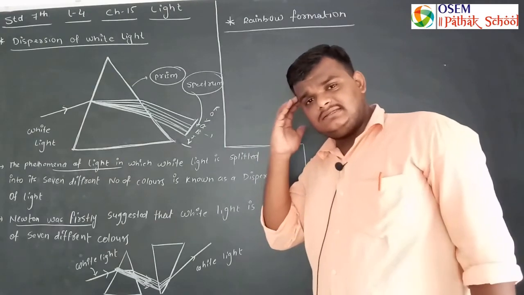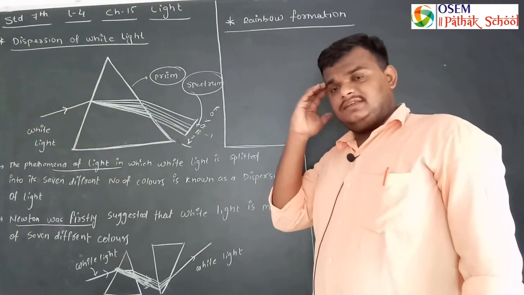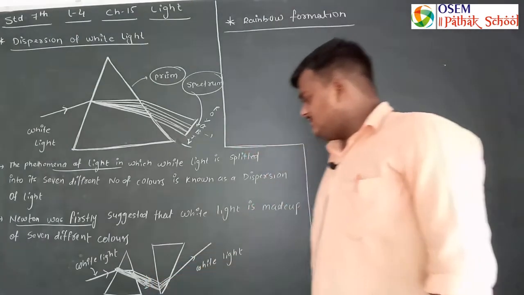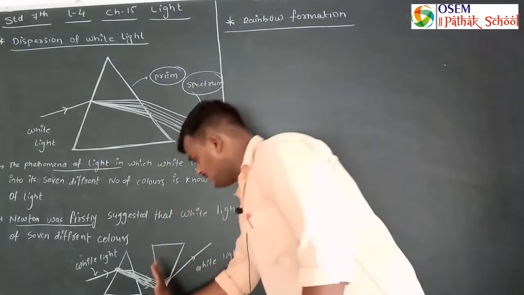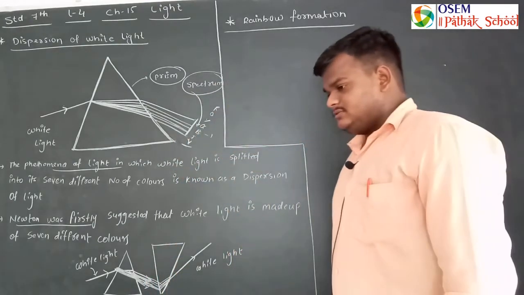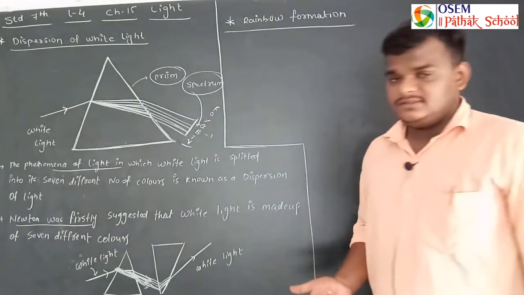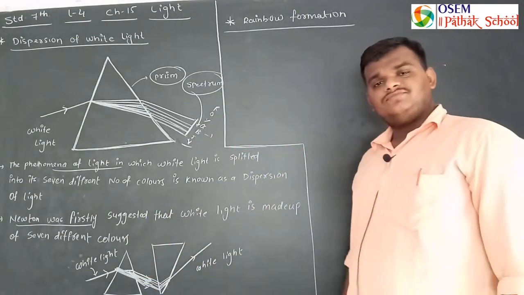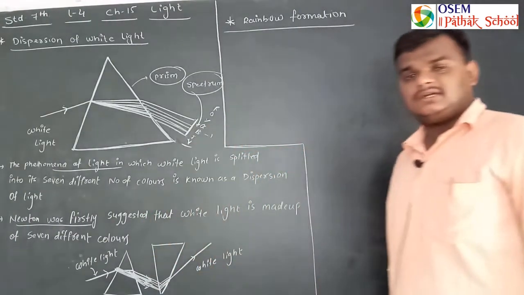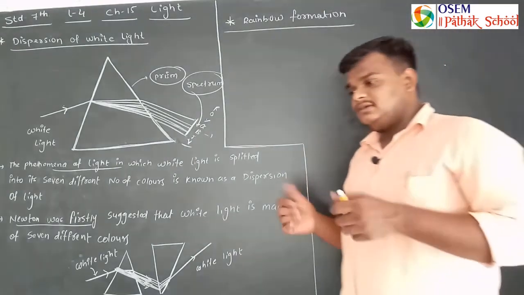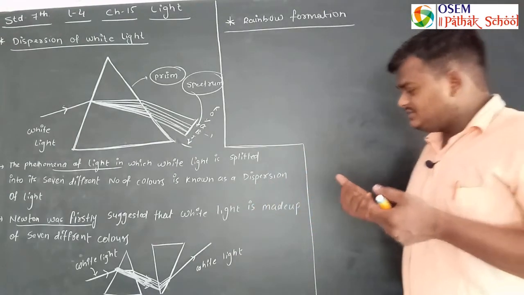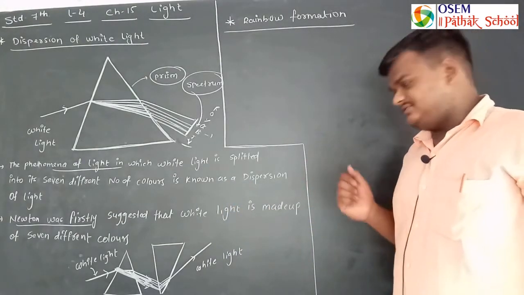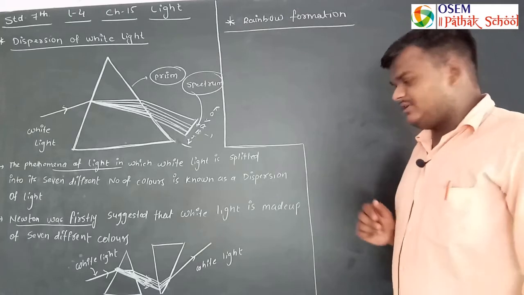After that, he thought, these are the 7 different colors. Can we put another prism towards these colors, and what would be obtained? So after that he placed a second prism as it is. When the prism was placed there, he did not obtain any type of color. Means something is going wrong there.